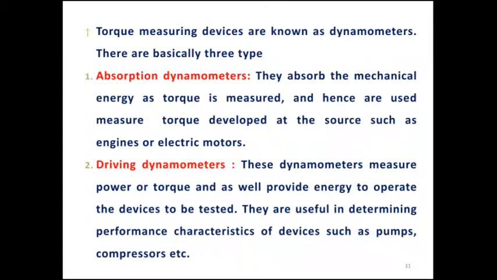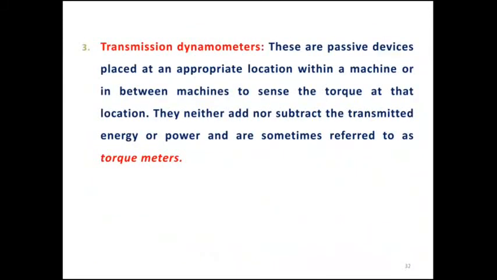Driving dynamometers measure power or torque, and as well provide energy to the operated device to be tested. They are useful in determining the performance characteristics of devices such as pumps and compressors. So driving dynamometers are usually used to measure the torque in pumps and compressors.